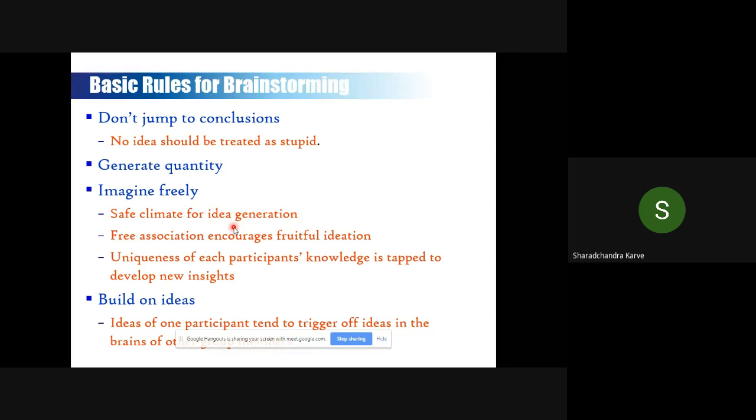So brainstorming is also a soft tool where you start building consensus on the solution when you involve all the people. If you involve the shop floor people in the brainstorming, then when you come out with a solution, they feel that they are also part of this solution, and they don't resist while implementing it. That is one of the strong points of brainstorming, and I have experienced that.